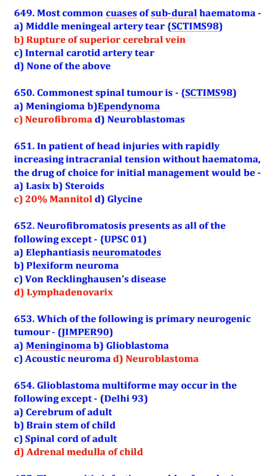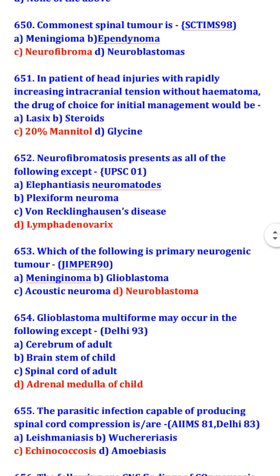So neurofibromatosis presents as elephantiasis neuromatosa, plexiform neuroma, or von Recklinghausen disease. Which of the following is primary neurogenic tumor? Neuroblastoma.